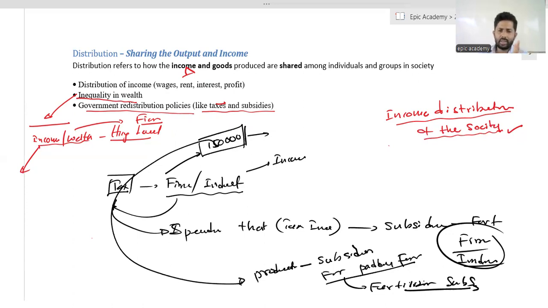So they distribute, not only considering the commodity distribution; it involves distributing the income in a fair manner. So that is why we say that distribution refers to how income and goods, I mean commodities, are shared among the individuals and groups in the society in a fair manner. If it is not fair, I mean, unequal distribution of wealth always creates different types of problems in the society.